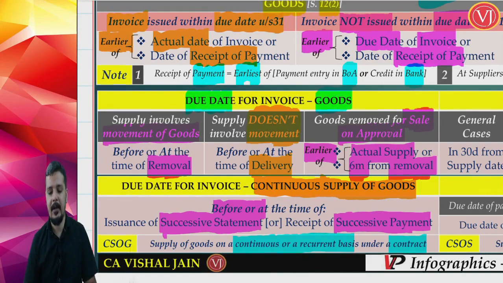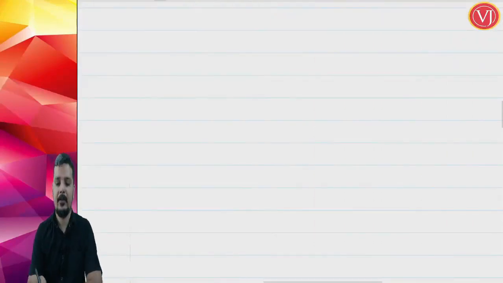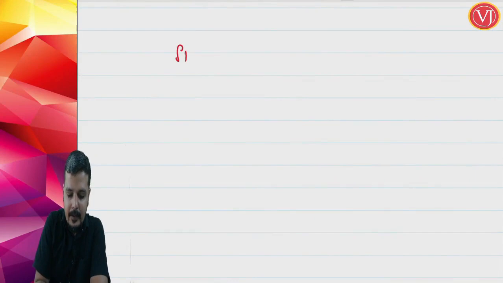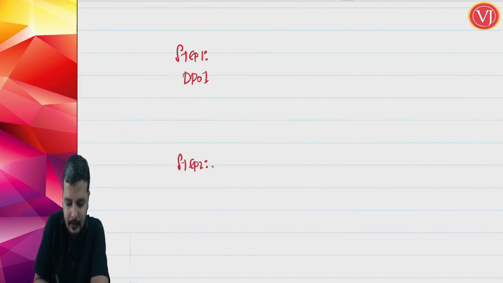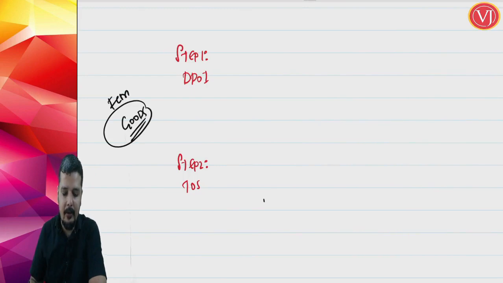Friends, a very, very important point. Understand that step number 1 is always finding out the due date of invoice, and thereafter only step number 2. Step number 2 is finding out the time of supply. So whether it is goods or services, please go with these steps for forward charge mechanism. If it is forward charge mechanism, step number 1 is to find out the due date of invoice.